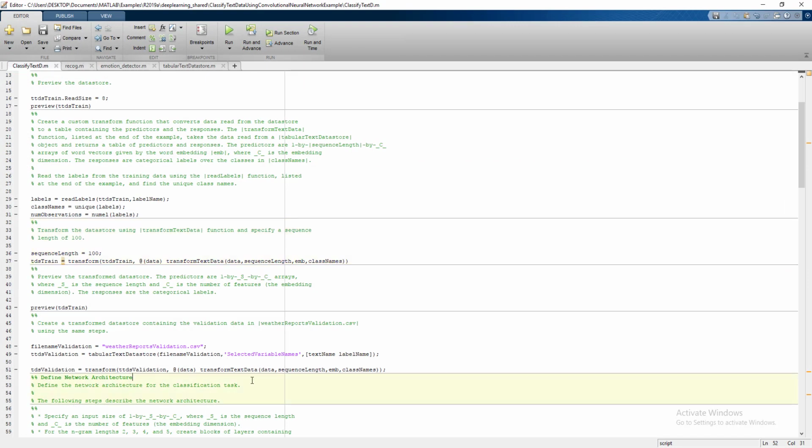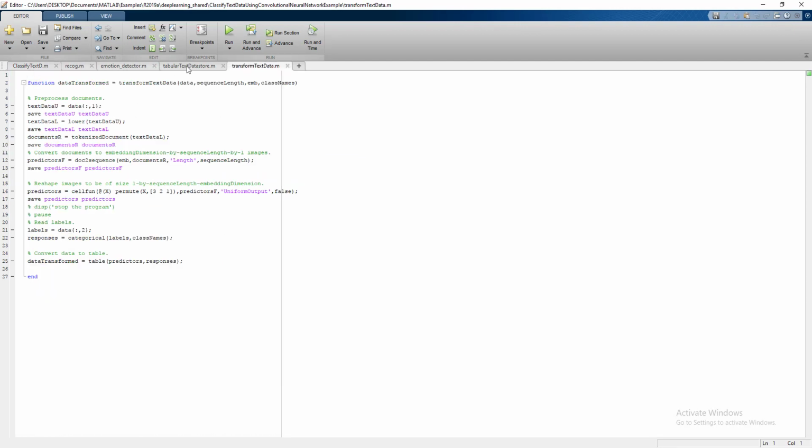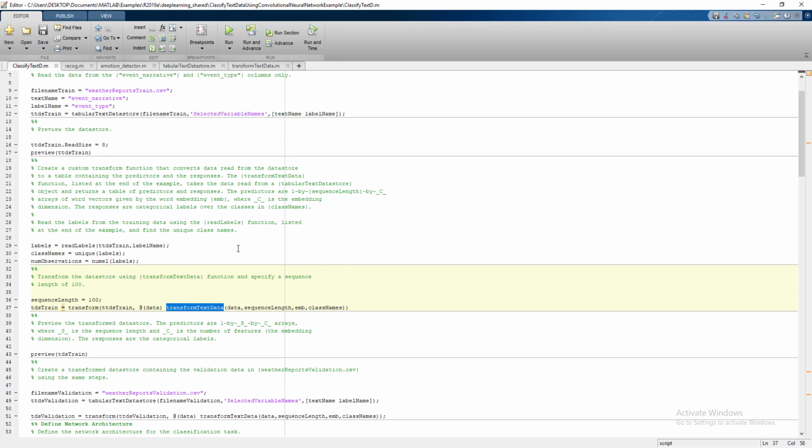I would like to show you there is a built-in transform text data function available in MATLAB. You will see here there's a process to call the text data process, a set process to call each data sequence with the help of the tabular text datastore. The transform function is used to pull that information from the text datastore.